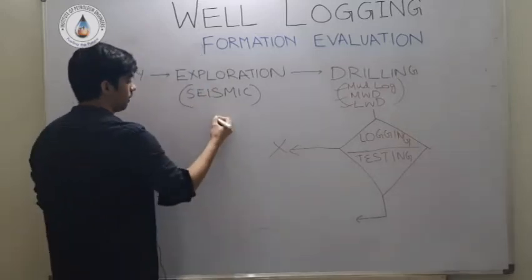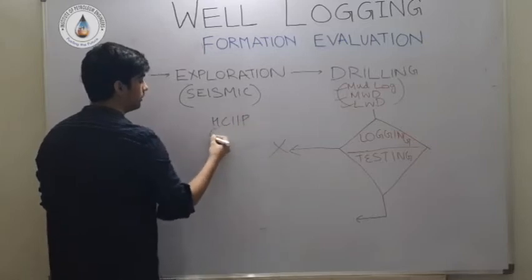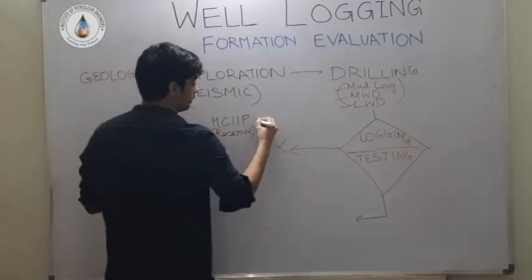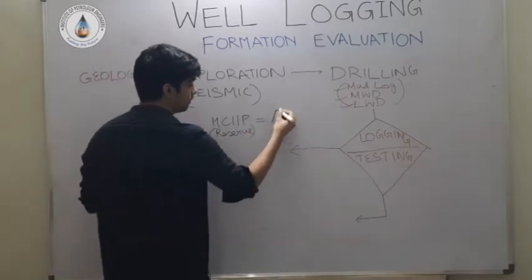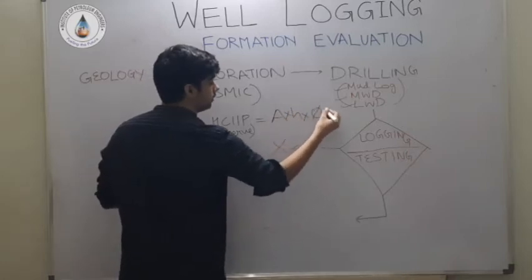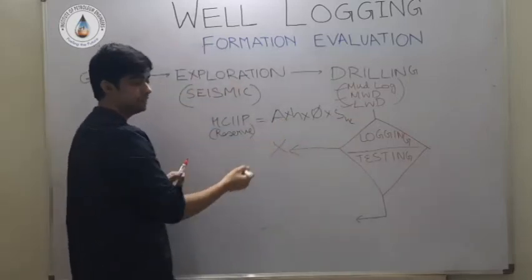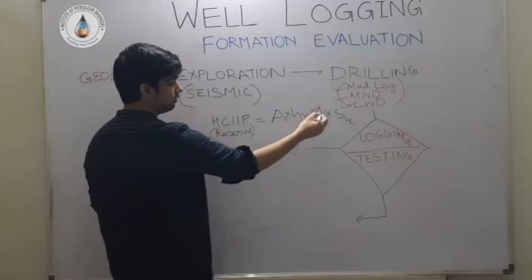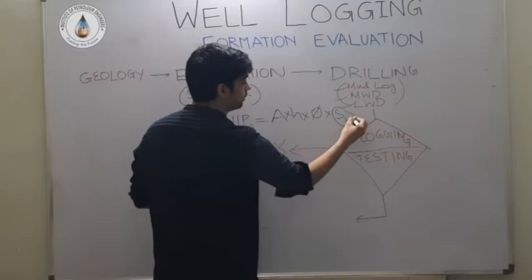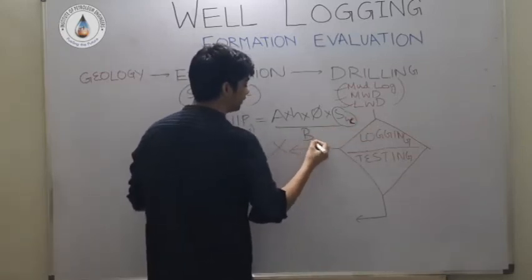So yes, you know that hydrocarbon initially in place or reserve is given by this volumetric equation, where A is the areal extent, H is the height of pay zone, phi is the porosity, and this is saturation of hydrocarbon divided by formation volume factor.